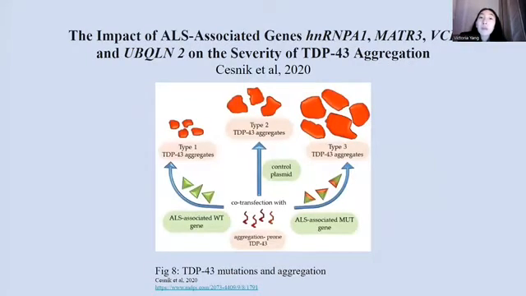Sesnick et al. in 2020 examined the mechanism that TDP-43 takes to form aggregates that cause motor neuronal death. In standard situations, TDP-43 forms small aggregates that are easily removed, but when the gene is mutated, it forms larger aggregates causing disturbance of neuronal activity.